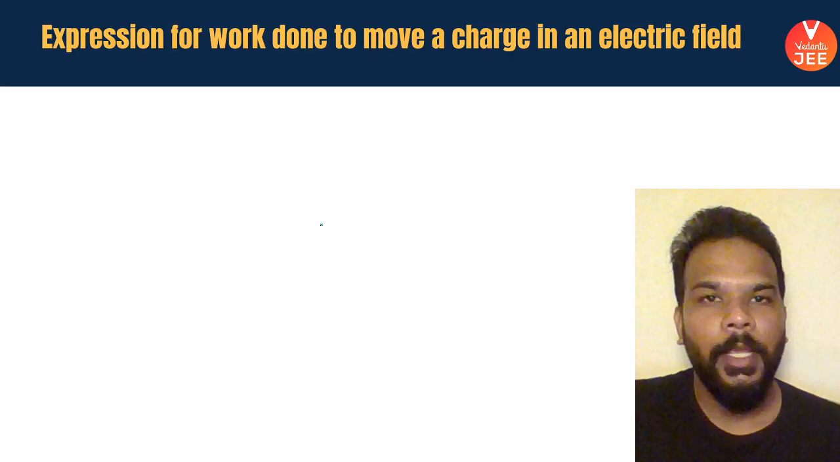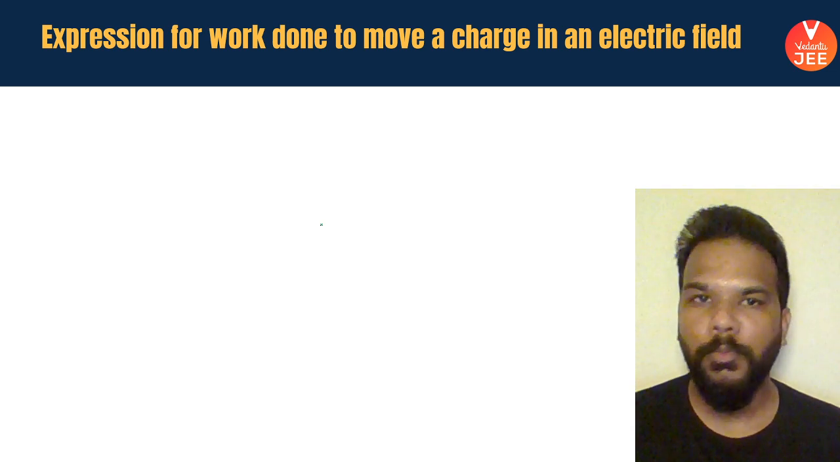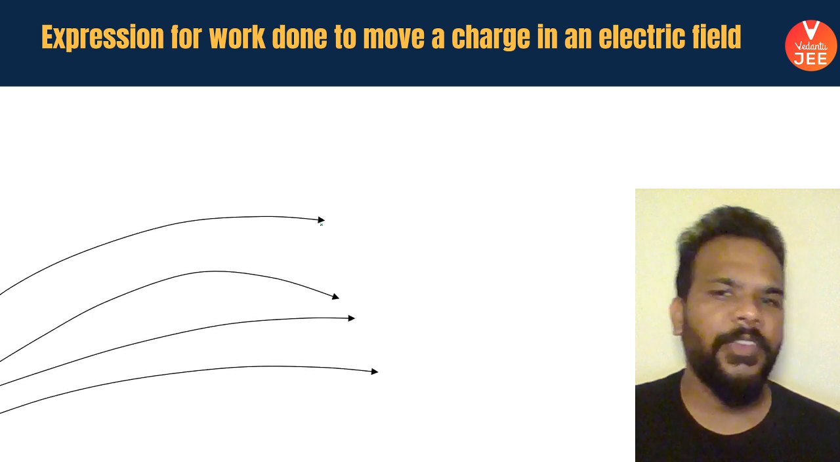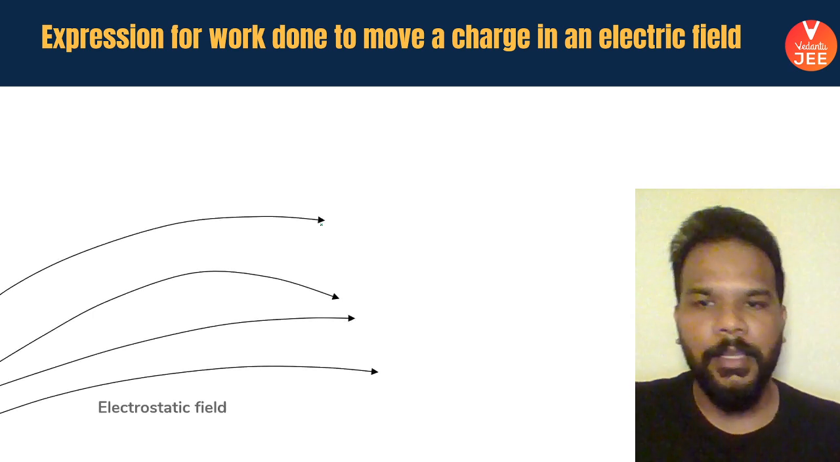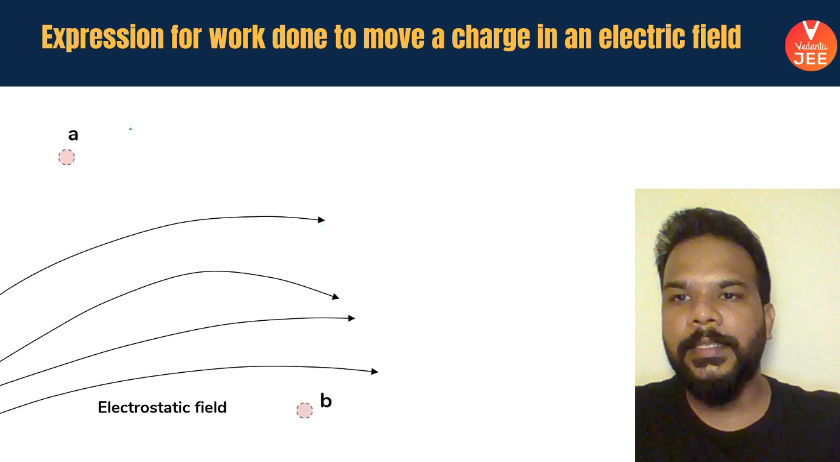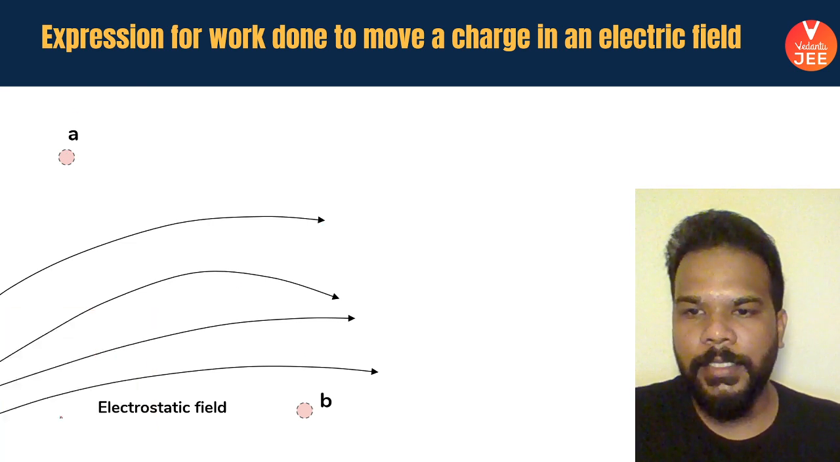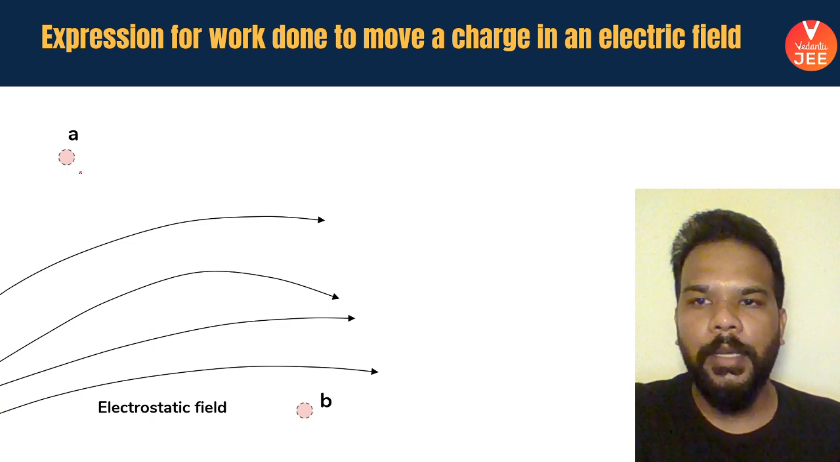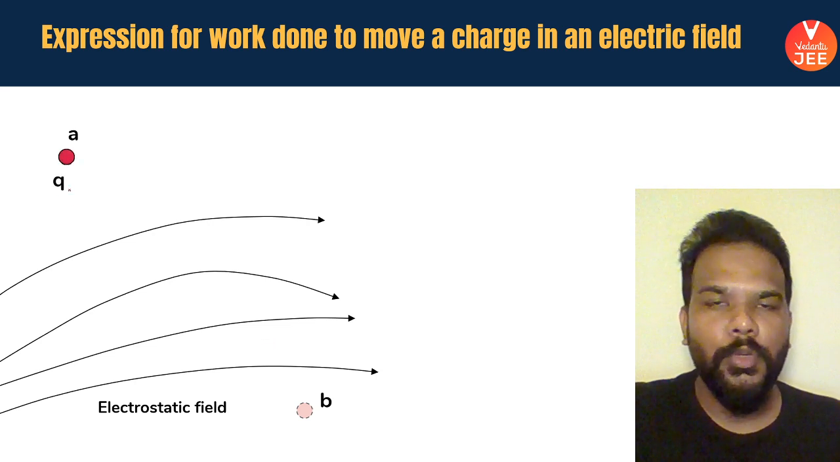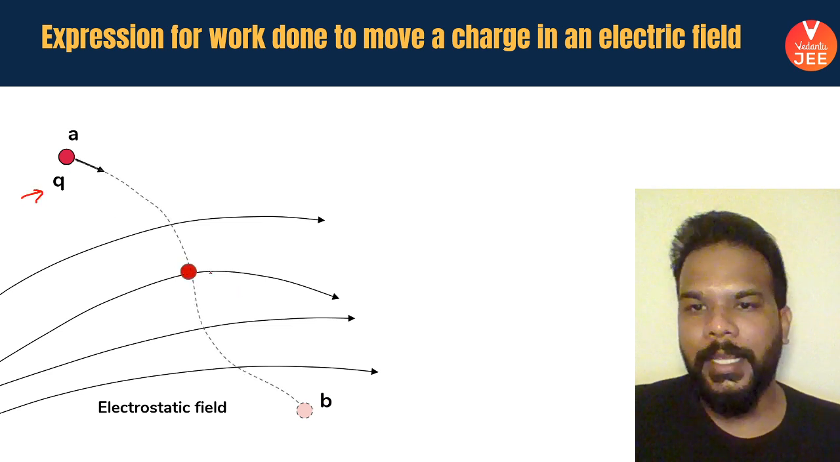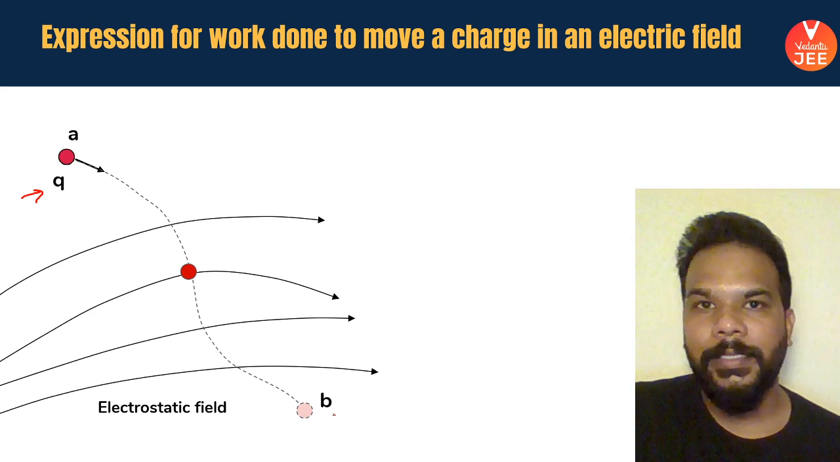So let's go forward. Let's first talk about the expression for work done to move a charge in an electric field. So let's try to visualize. Say we have an electric field being created by a given charge, and this electric field has these electric field lines, and say these are two random points in the space, and we want a charge to be moved from point A to point B. Say that charge is a charge Q, and we want this charge to take this path while passing through this electric field.